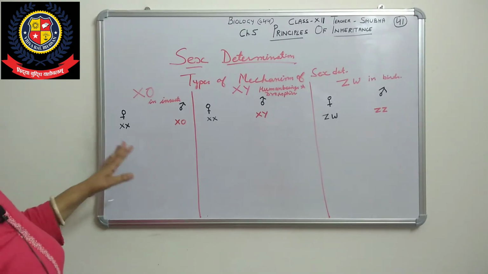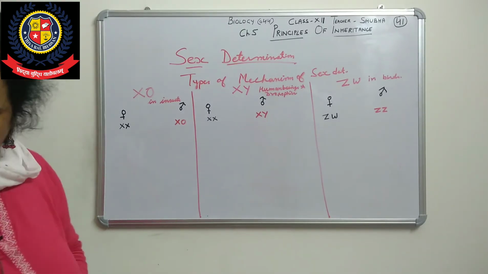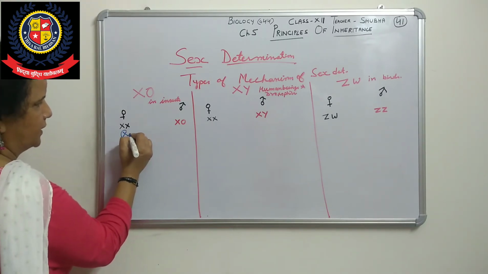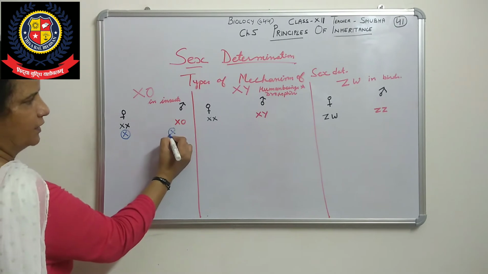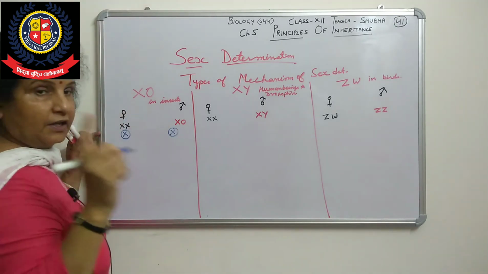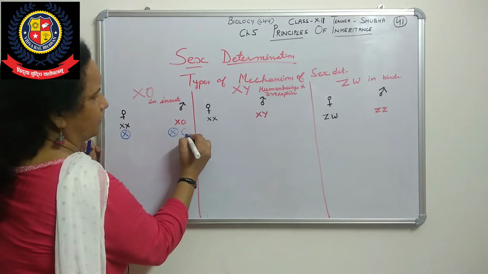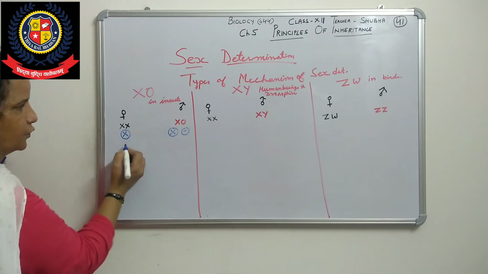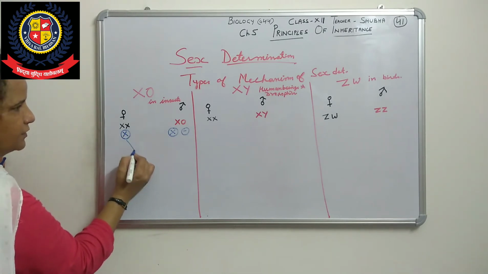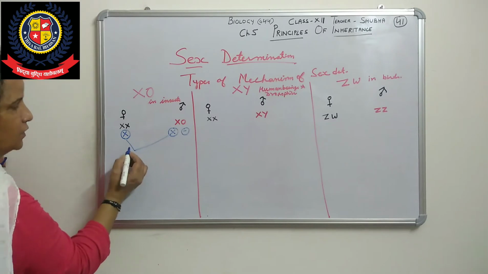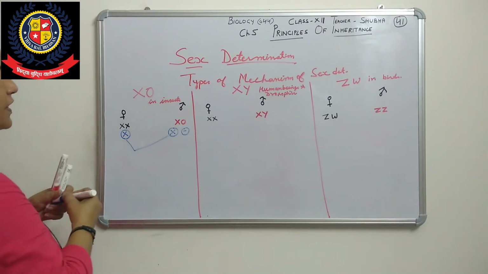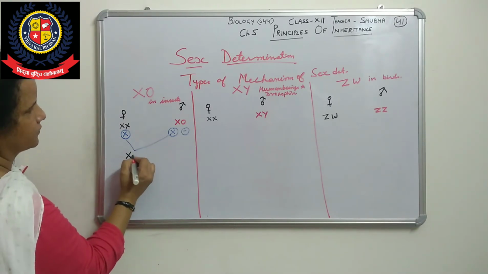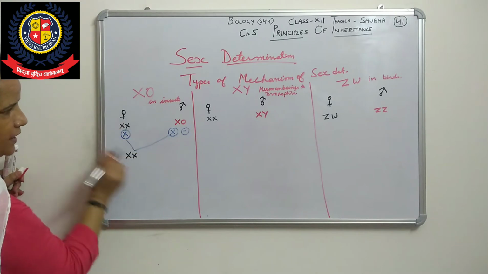Here we will see when they produce gametes, what type of gametes are there. Here only one gamete you can say, that will be X. Some are having the X chromosome, some are having nothing. So when fertilization occurs, if the X-containing gamete fuses with this, then it will be XX, and that will be female.